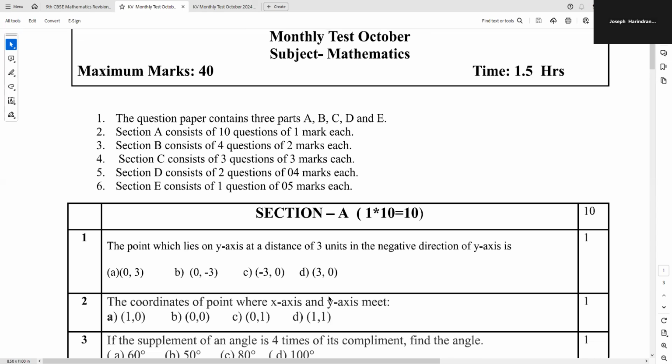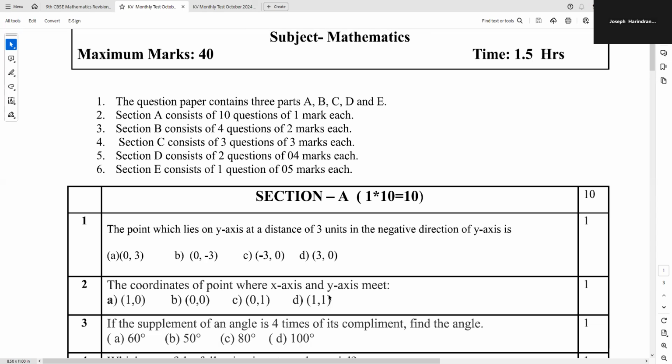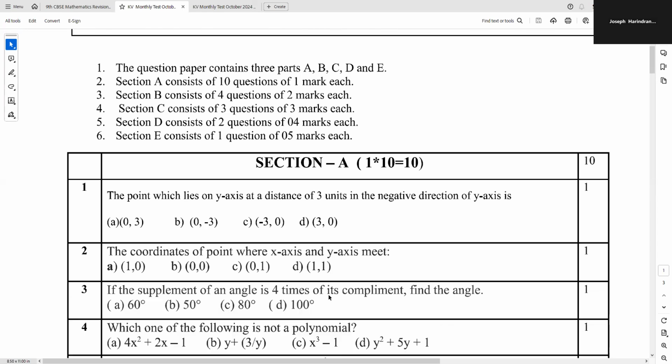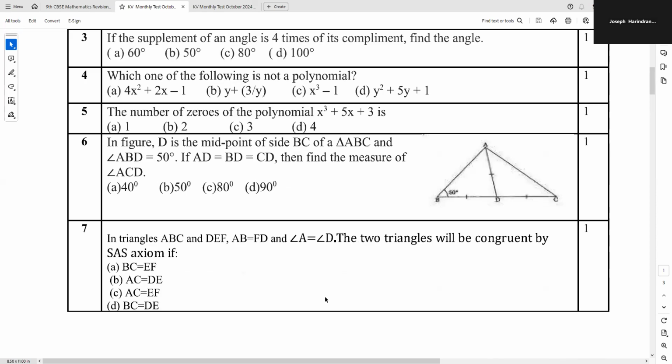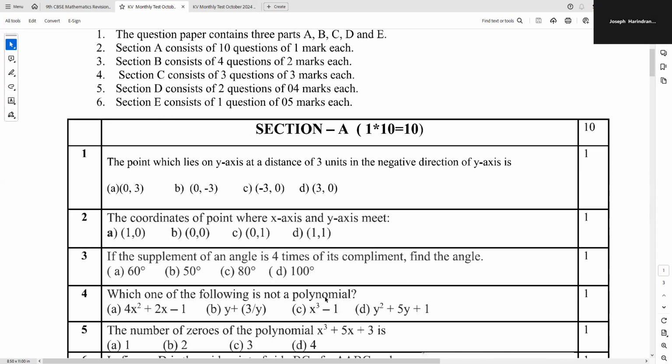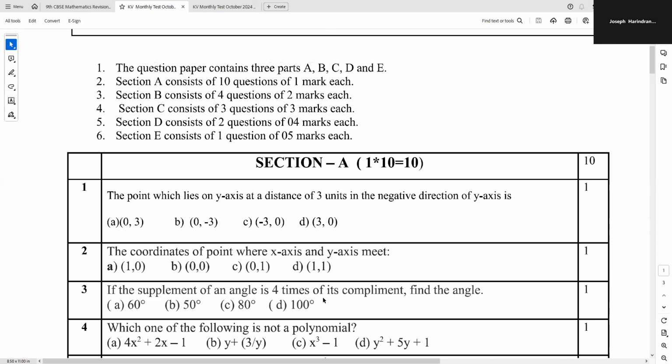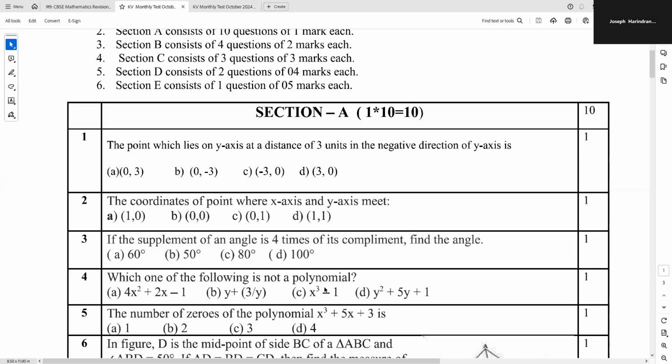Subject mathematics. Maximum marks 40. The time is 1 hour 30 minutes. Section A consists of 10 questions of 1 mark each. There are 10 multiple choice questions here. There are 4 options, out of which you have to choose the correct answer. Options A, B, C, and D, they are named as. Let us go to the solutions. Time is ticking away. 1 mark for each question, and less than a minute for solving each question.